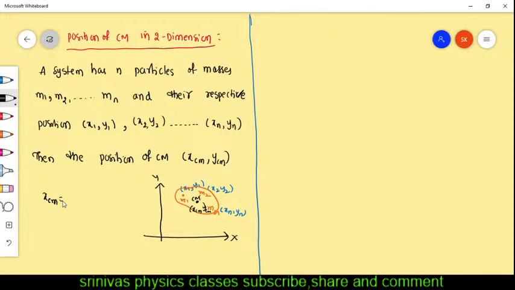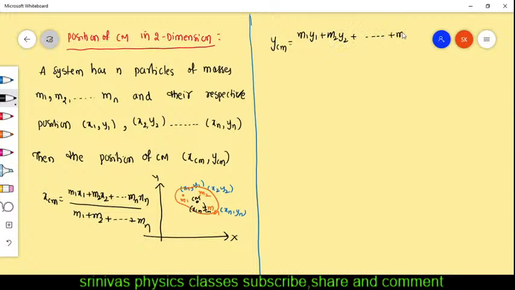And xcm we write very simply: m1 x1 plus m2 x2 plus m3 x3, and so on mn xn, divided by m1 plus m2 plus m3 and so on mn. This is xcm. And if you want to write the ycm formula, we write m1 y1 plus m2 y2, and so on mn yn, divided by m1 plus m2 and so on mn. It is two dimension, that's why two coordinates are there.